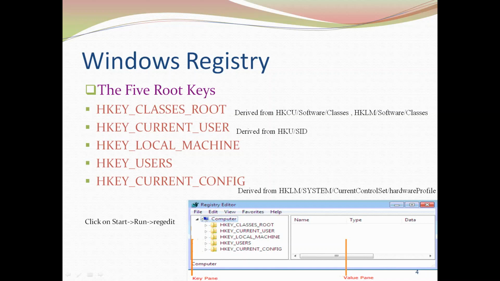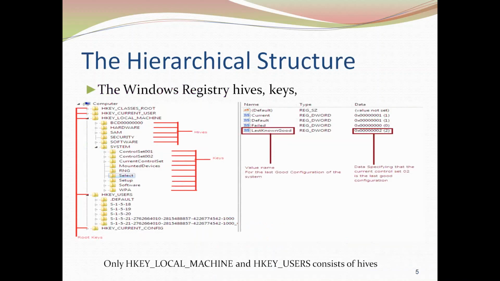On the left hand pane we can see that so many root keys are aligned, like HKEY_CLASSES_ROOT, current user, local machine, users, and current configuration. On the right hand side, the area called the value pane, you can see the name, type, and the data. That means a particular registry key is going to have so many value names, and the types associated with the data in the particular value name are also specified on the value pane side. Okay, we'll see what the hierarchical structure is.